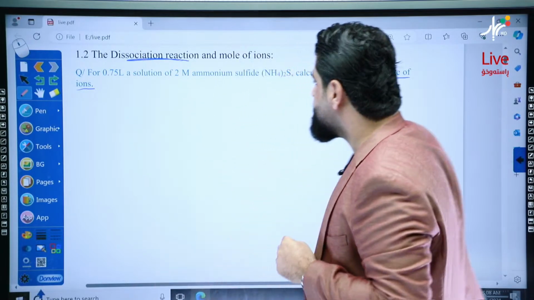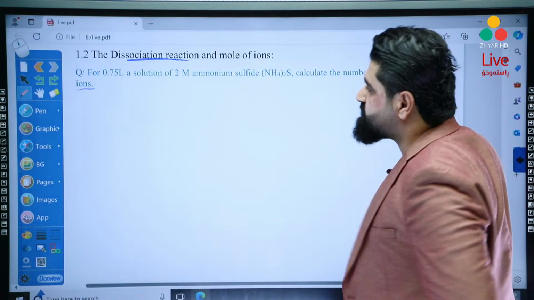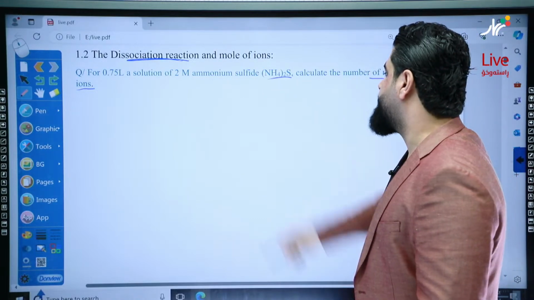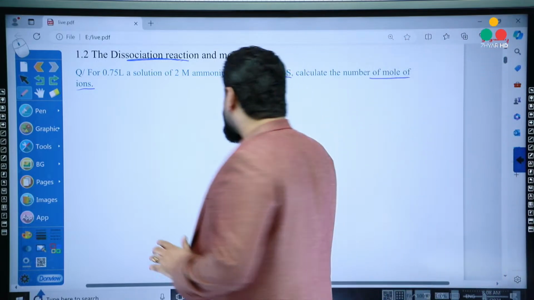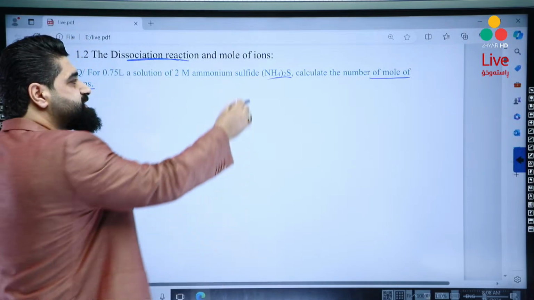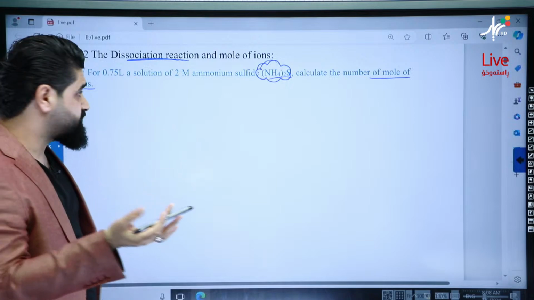Okay? Yalla. Let's read the question. For 0.75 liters solution of 2 molar ammonium sulfide, (NH4)2S, calculate the number of moles of ions. Look, you don't have to read the question completely as a first step. First, we just need the chemical formula for the compound, which is (NH4)2S, okay?